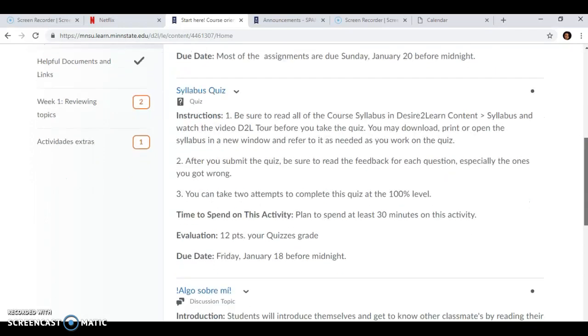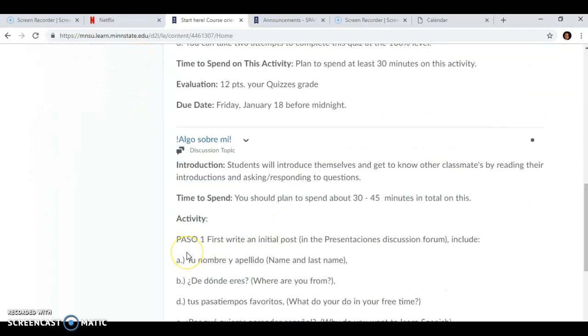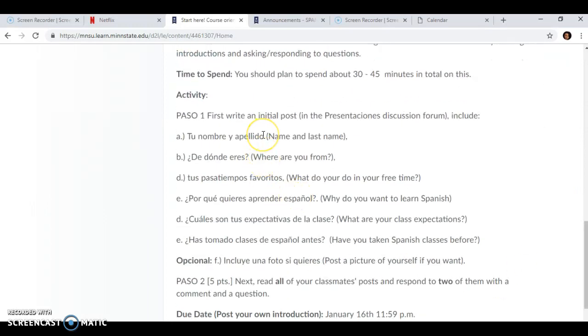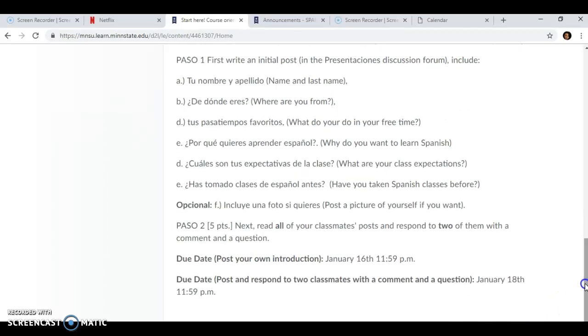Then you will find your first task. As I explained, in this first task you're gonna talk about yourself. You will participate in a discussion forum, and you will just have to answer these questions. You will have 2 steps to complete this activity and 2 different due dates.